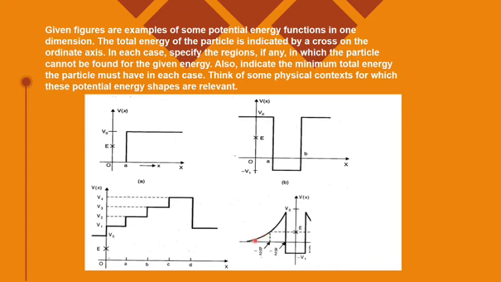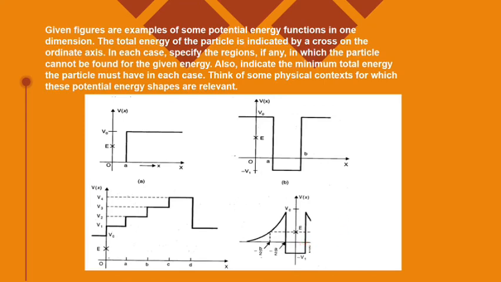But this part is not possible. And between 0 and minus a by 2, again the potential energy is less than the total energy, so yes, it is possible. It's not that by looking at the graph you should get confused. You need to read the question and the graph carefully, and only then should you answer. This you have to understand.